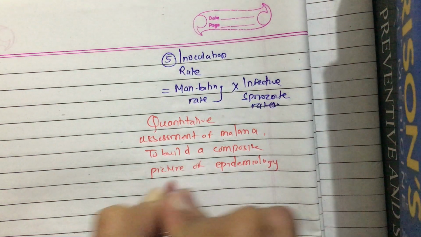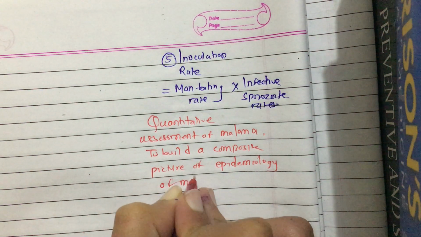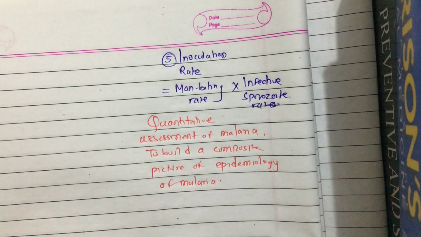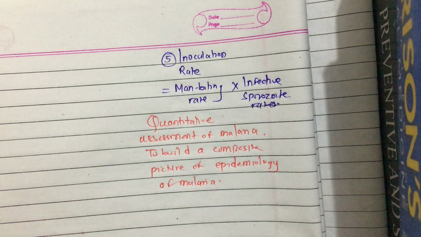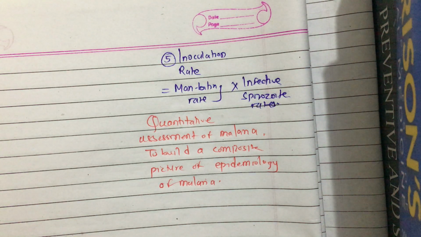So all these rates, the vector indices and the malariometric measures in the pre-eradication and the eradication era, all these are used for the quantitative assessment of malaria and to build a composite picture of epidemiology of malaria in the community.